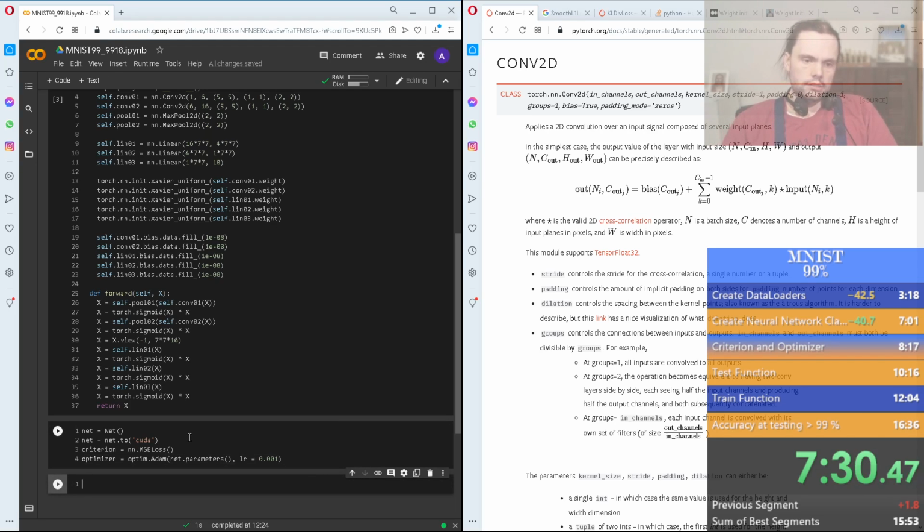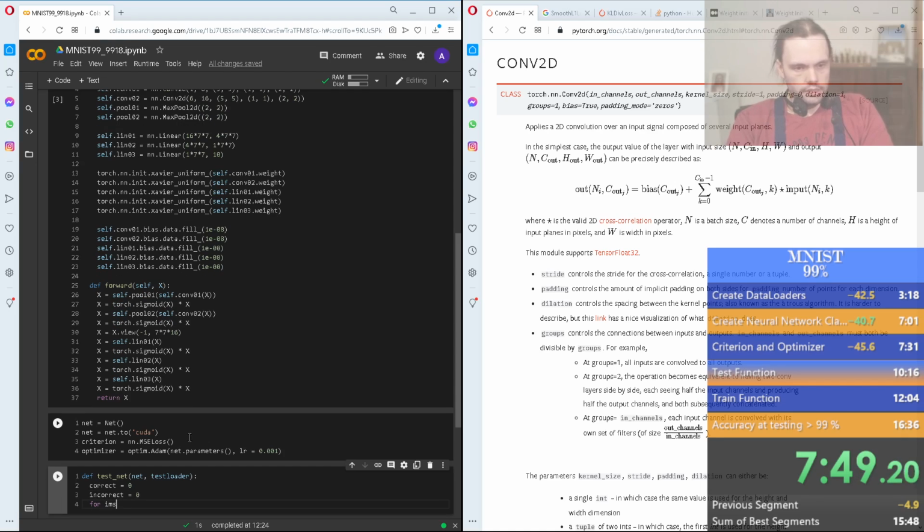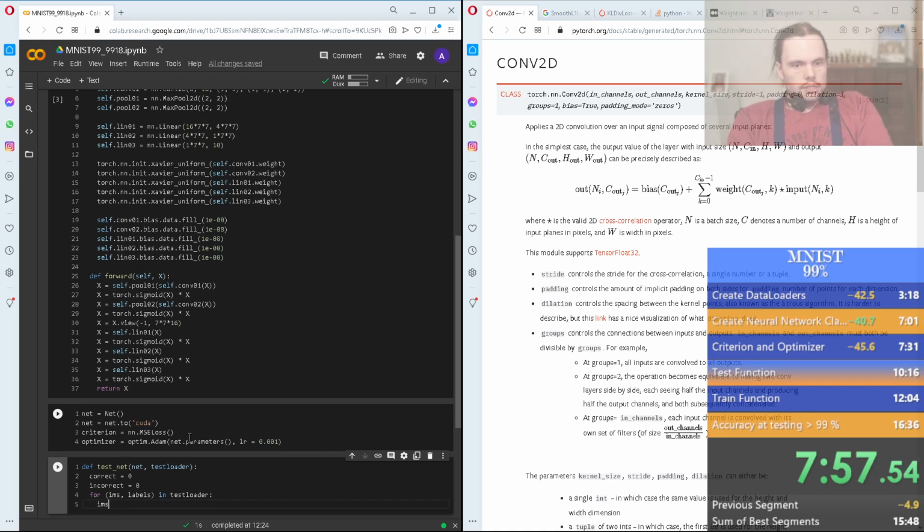And now we're going to build the test net. So this is going to take a net and a test loader. All right. Correct is 0 and incorrect is 0 for ims, labels in test loader, ims, labels equal ims.to(CUDA).